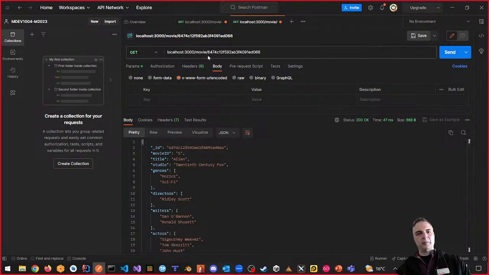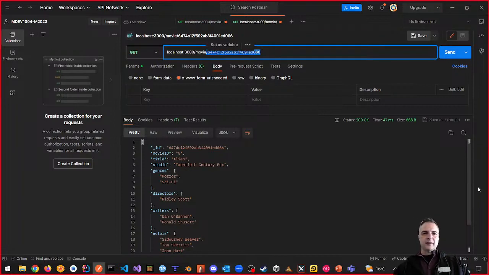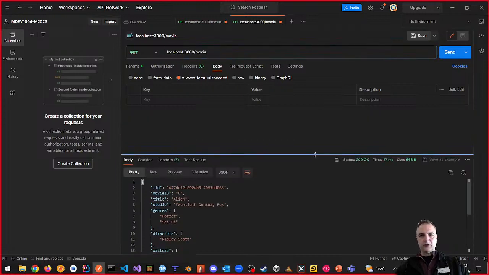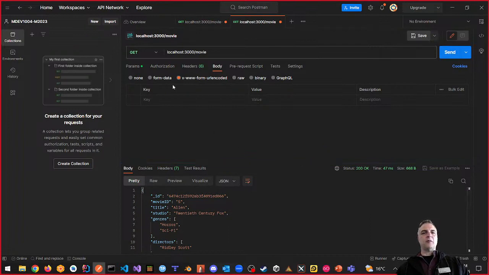But we don't want to put this up here. This is not what we want. We want to be able to do a get request for a specific thing by putting in the information up here somehow, right? So how do we do it? You need to help me out. So I want to be able to get a movie by ID or get an item by ID. Let's do a search.